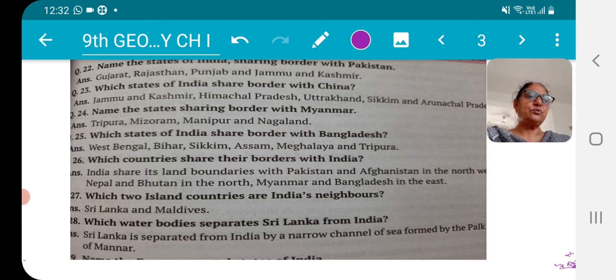Aung San Suu Kyi was the democratic leader there. She spent approximately 30 years in prison, and she celebrated her 60th birthday in jail only. That is a very interesting fact, and see the dedication and devotion towards the nation by that young lady.